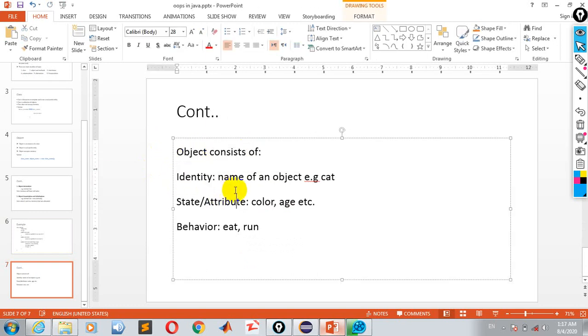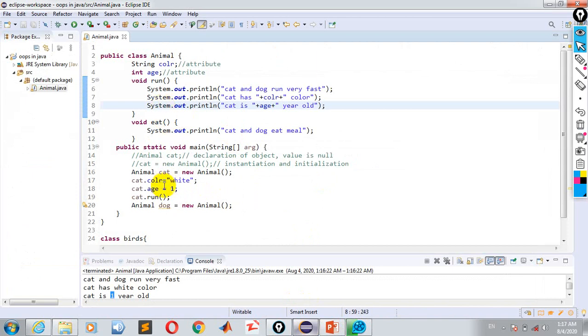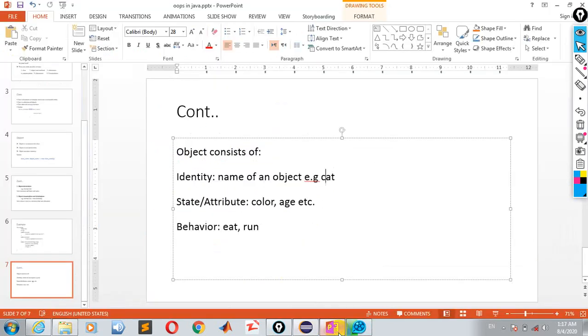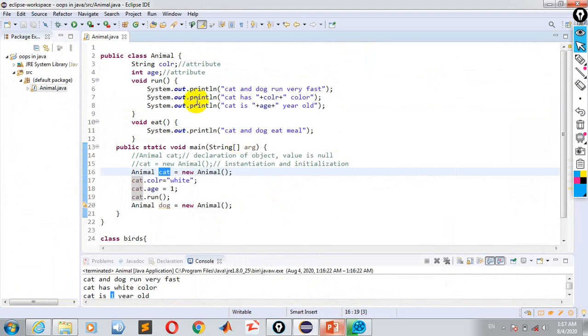Identity is the name of the object; in this program the name of the object is cat. Then we have state or attribute: color and age are the states, or we can say attributes, of the object. Through these we give values to the object's attributes.